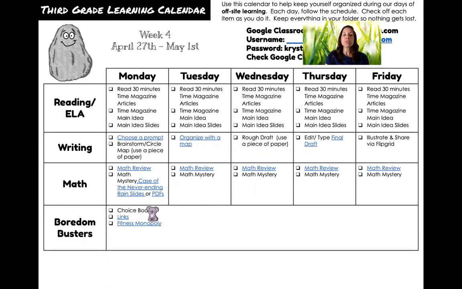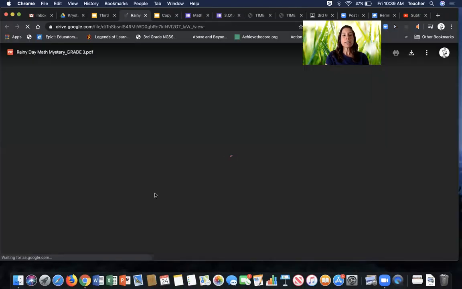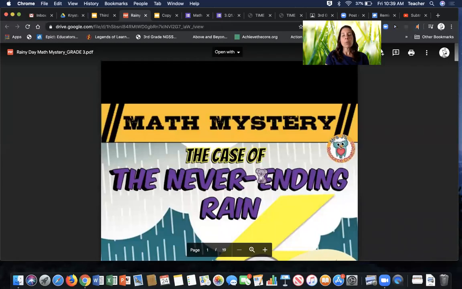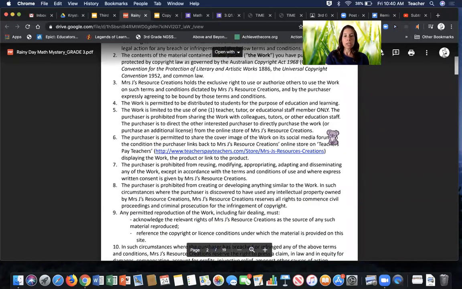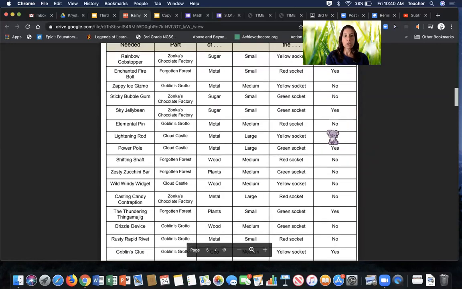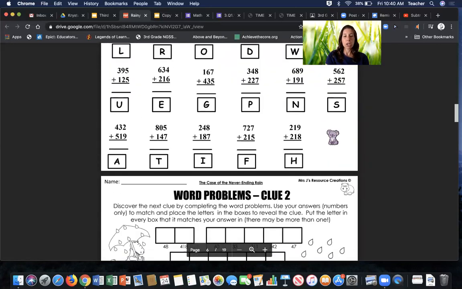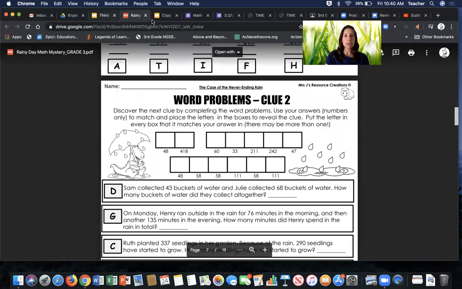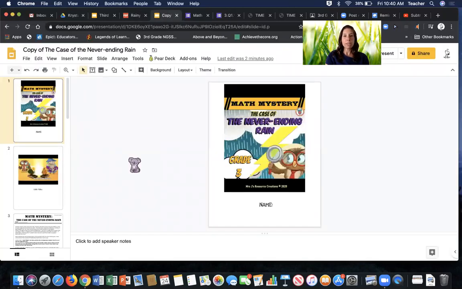You have another option for the math mystery slides. You can click on this PDF, and it's coming, it's thinking. Here it is. Now, mom or dad or grandma or grandpa or whoever, auntie or uncle, cousin, can print this out for you. If you look over here, there's a little printer. They can print this out for you if this would be easier, or if you have a printer. And then you can go through and do all of your work on paper. Okay, I hope that makes sense. And here's my copy of slides. So I'll always have this copy.